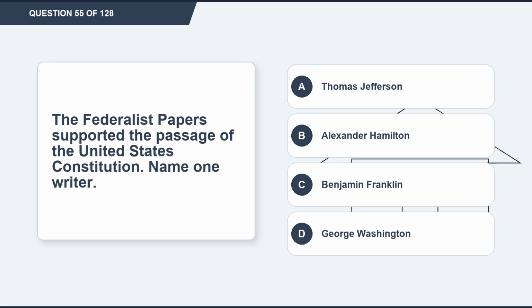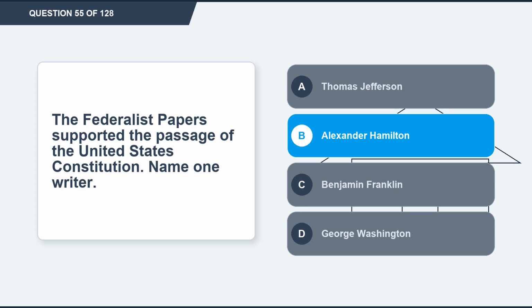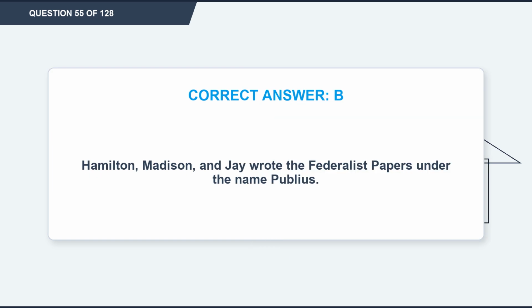Question 55. The Federalist Papers supported the passage of the United States Constitution. Name one writer. Option A, Thomas Jefferson. Option B, Alexander Hamilton. Option C, Benjamin Franklin. Option D, George Washington. The correct answer is option B, Alexander Hamilton. Explanation. Hamilton, Madison, and Jay wrote the Federalist Papers under the name Publius.